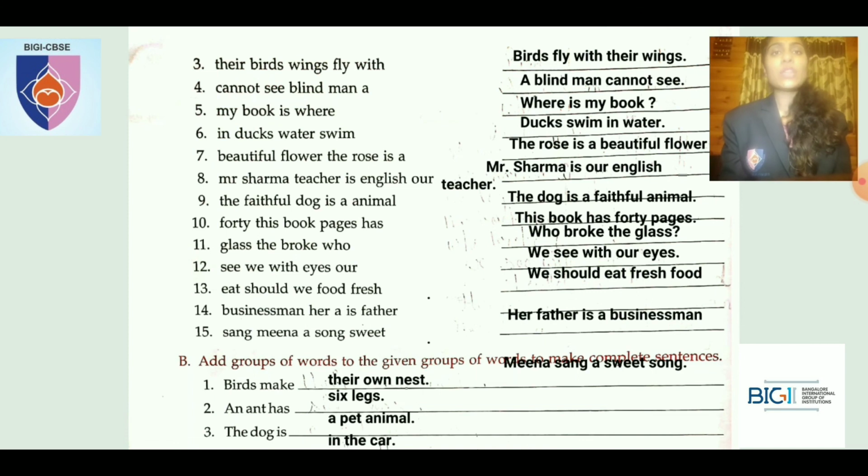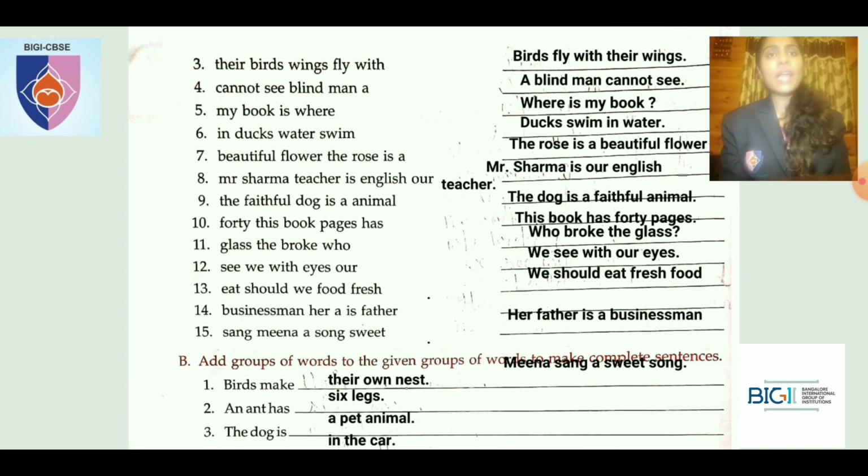Okay. Eighth one is what? Mr. Sharma, teacher, is English R. So how do you write? Mr. Sharma is our English teacher. So Mr., M will be in capital. Sharma is a name, so you write it in capital, S will be in capital.